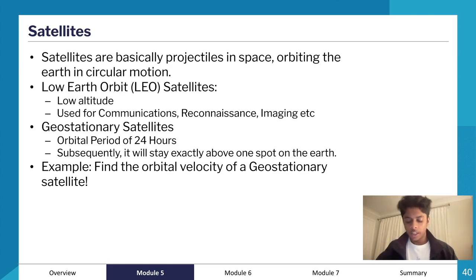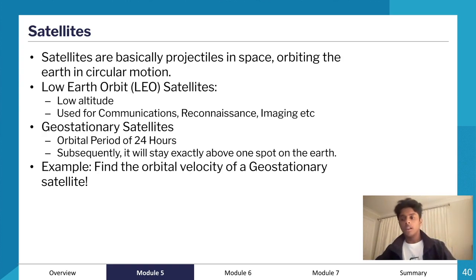And if you think about the orbital period of the LEO satellites, it has an orbital period of less than 128 minutes. And so these are some of the properties. So in terms of explaining questions about satellites, you need to think about the properties and then relate the properties to its uses. Its main feature is the fact that it's got a low altitude, right? And because it has a low altitude, it's pretty good for communications, reconnaissance, and imaging. So Earth observation as well as reconnaissance, those are some pretty good uses for low Earth orbit satellites.